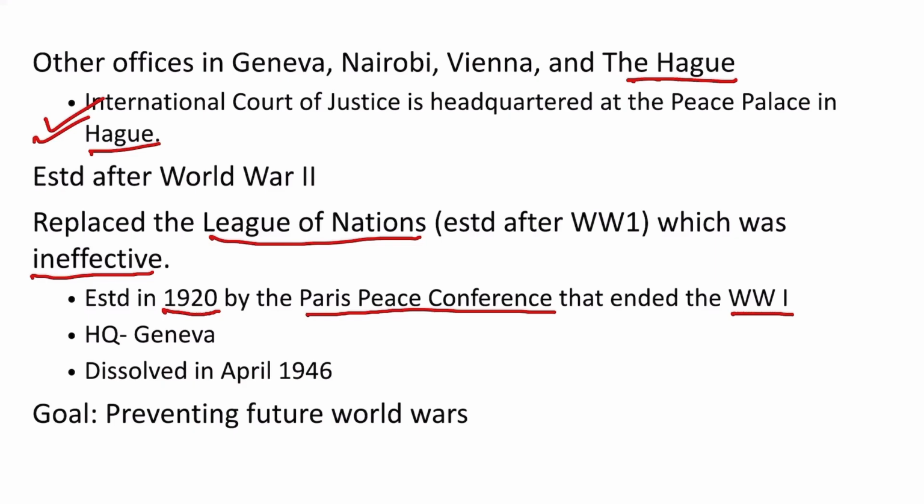And League of Nations was headquartered in Geneva and it dissolved in April 1946. This date is important. It dissolved in April 1946 and it was established in 1920 with headquarters in Geneva. The goal even of the United Nations is to prevent future world wars.